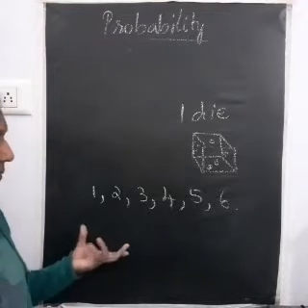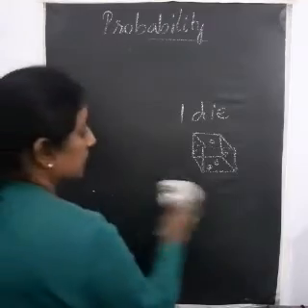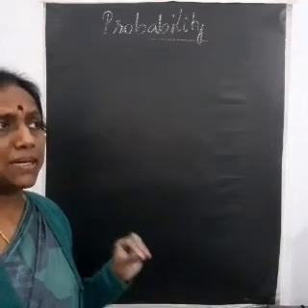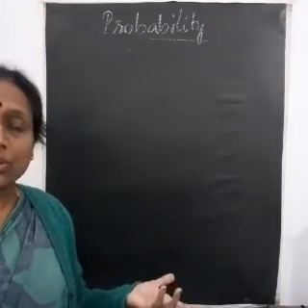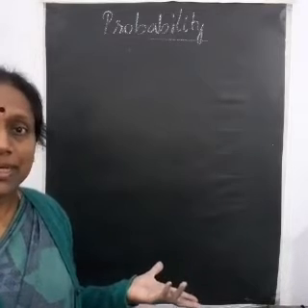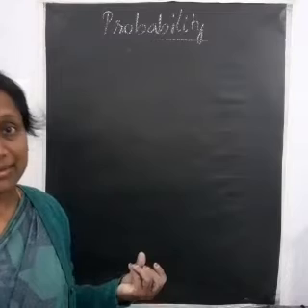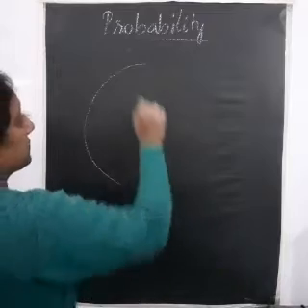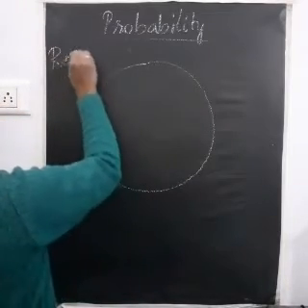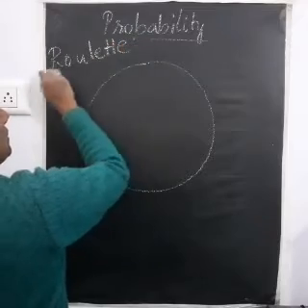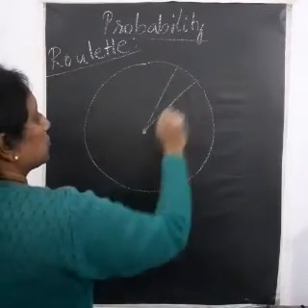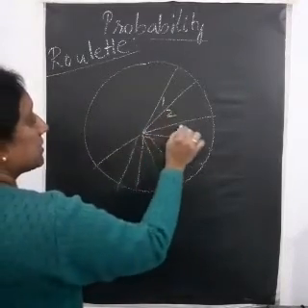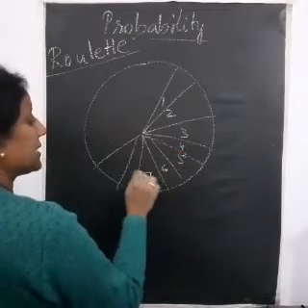Now supposing you take, for example, a roulette. You see, probability is a very important application in our day-to-day life, whether it is going to happen or not. Okay, it's just a prediction, right? So if you see in gambling, it takes a very important role. See, for example, you have a roulette. A roulette means they'll have numbers, okay? 1, 2, 3, 4, 5, 6, 7, 8, like that. The numbers will usually be up to 80, okay?